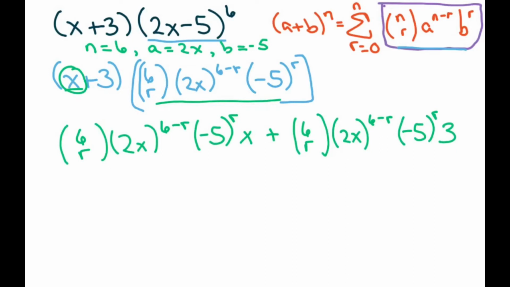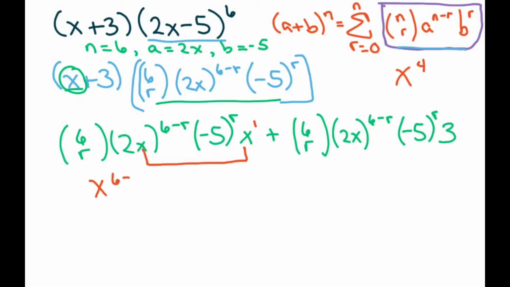All right, now we're going to solve for r because we're looking for x to the fourth power. So I'm just going to look at my x's now. I have 2x to the 6 minus r in this first term here, so I'm going to write it as x, and you're going to ignore your 2 here because we don't need it right now.